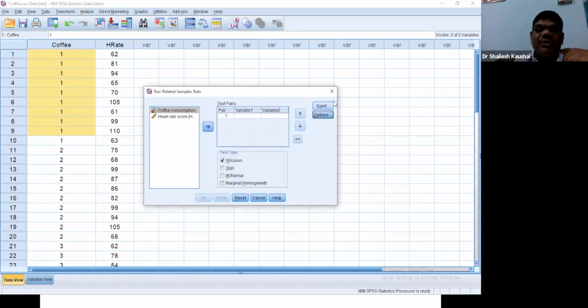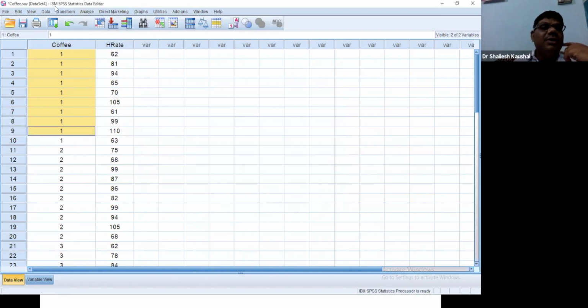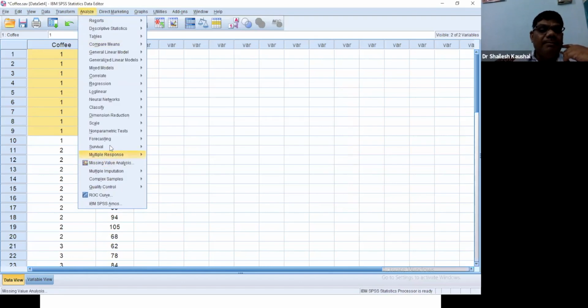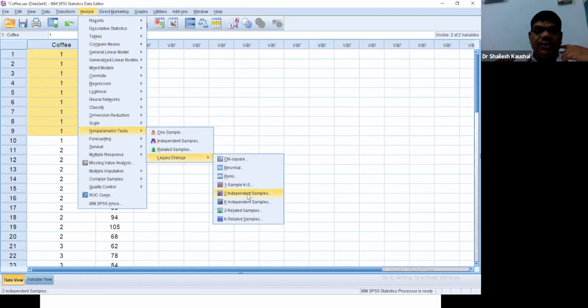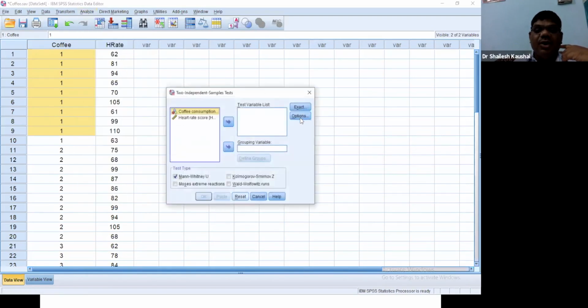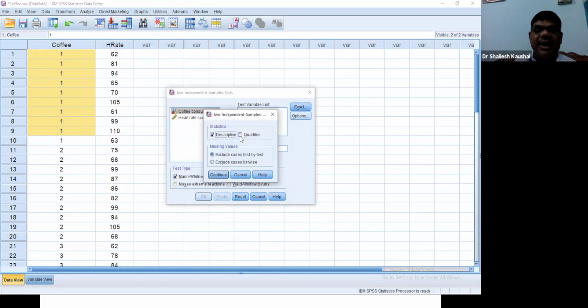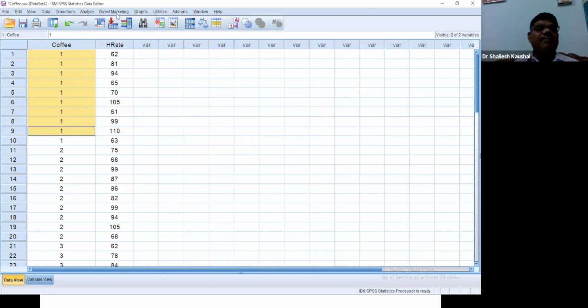If we want to take the median value for Mann-Whitney test, we will go to non-parametric and then two independent samples, then options, and then we will take descriptive and quartile. Is it clear? So it is very easy to get the median value for all the four tests. We just take descriptive and quartile. Then we will get the median value.